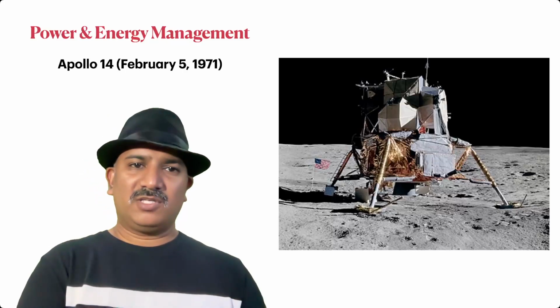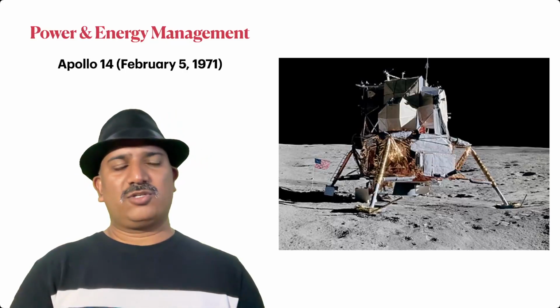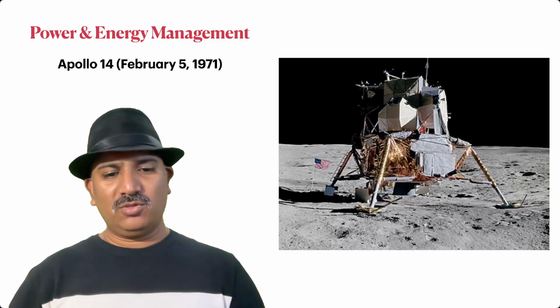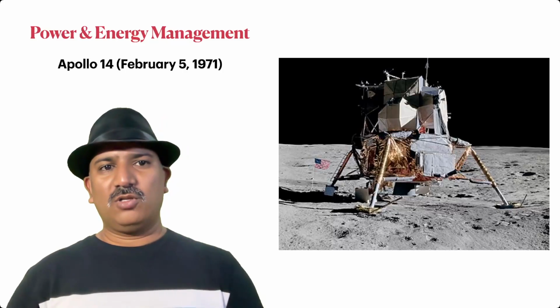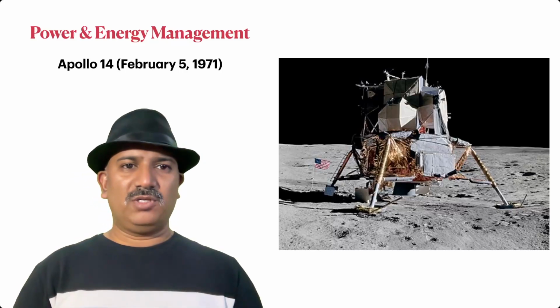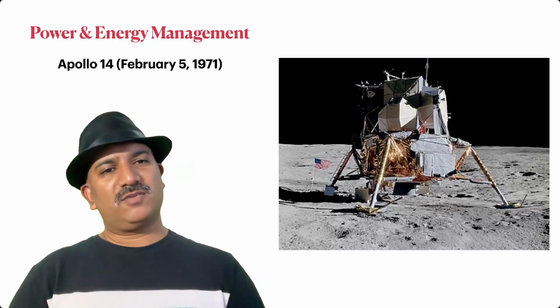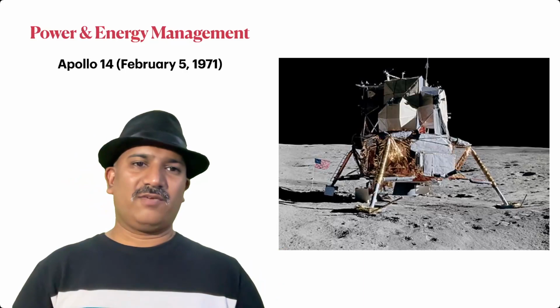They had a power saver, and the human crew, the astronauts, had to physically change the power supply mode back to the secondary system. So on this Apollo 14 mission, there was a power supply problem, the primary batteries failed, and the secondary batteries or secondary power source was used effectively.